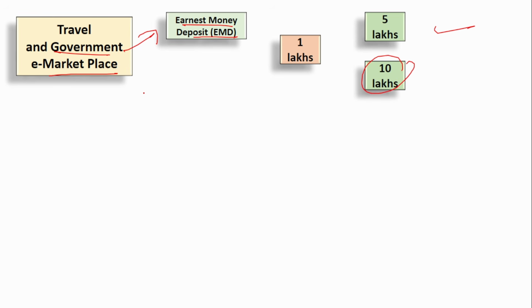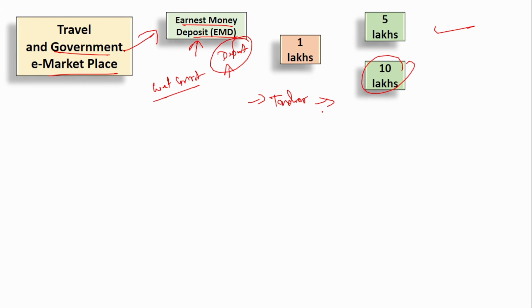See, if there is any person who wants to get into government contracts, he is issuing some tenders. He wants to bid for government business, and there's a contract, right? Government will issue the contract. So before issuing the contract, he has to deposit certain money with the government. That is called the earnest money deposit. So when private parties are involved in the tender process or the bidding process, at that time they have to deposit certain money with the government, and that is called the earnest money deposit.